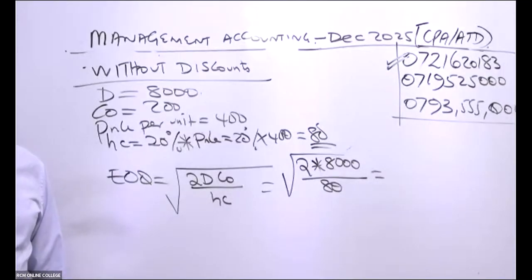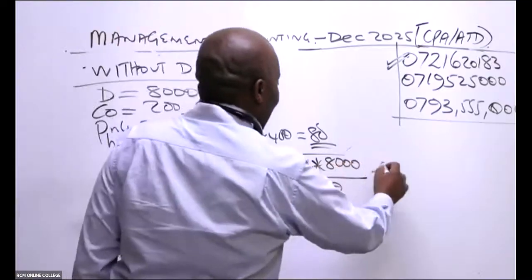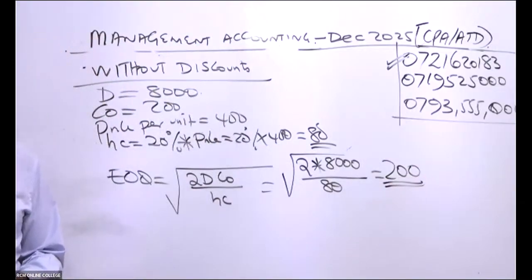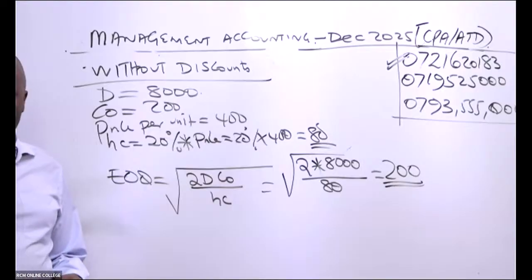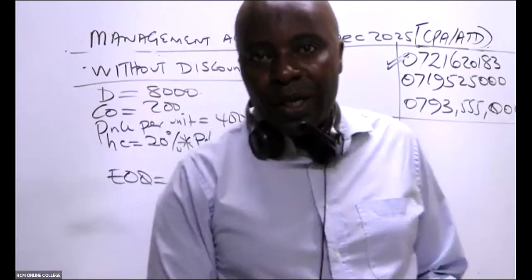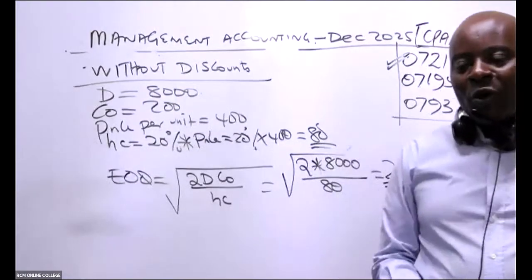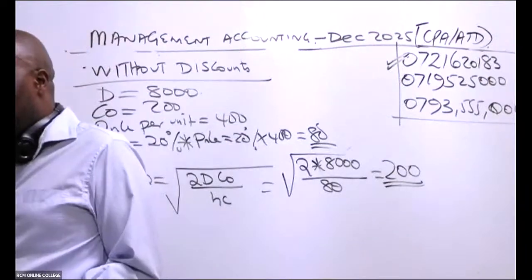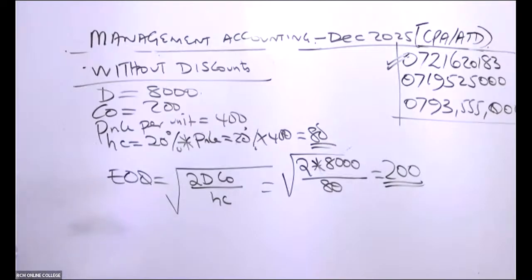So the final answer, according to Lexi, after pulling the square root, is 200. Reggie has also gotten that. 200. So I would want to get again confirmation from all of you whether we are really comfortable with this number, with this working. Any question from you? We are comfortable.